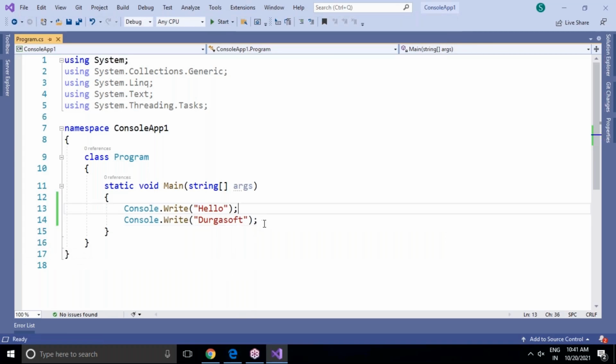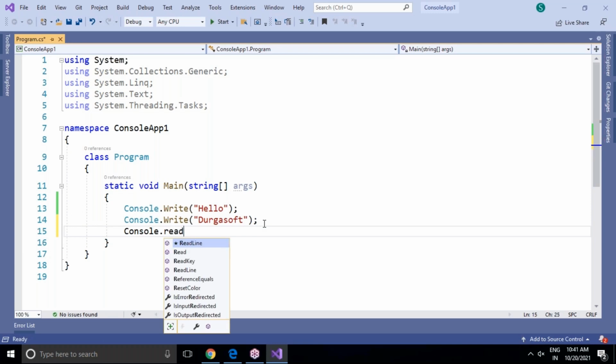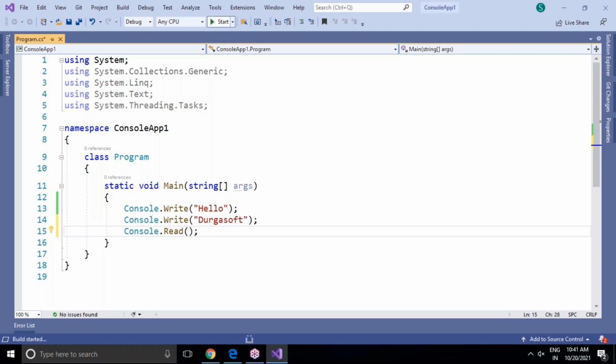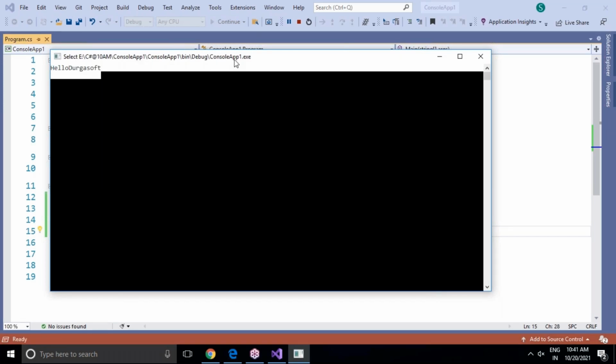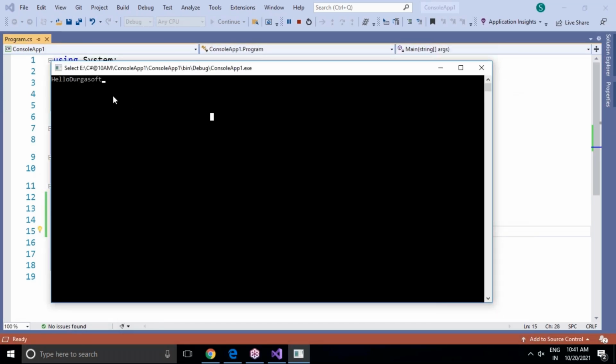To make the output window stay back permanently, I strongly recommend here the Console.Read method you have to use. This Read method is used to keep on reading your statements and making the output window permanently stay back until you close that window. Now you can see hello Durgasoft is present here. Output window is coming here. But it looks like small size font.